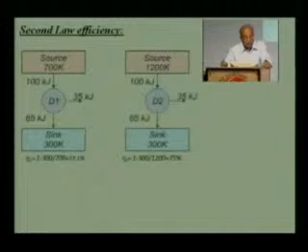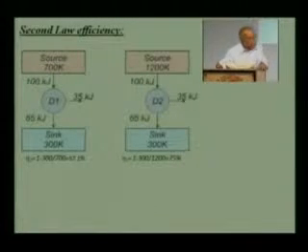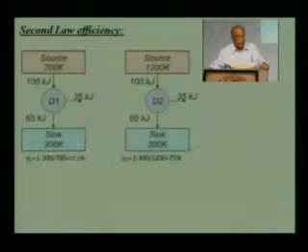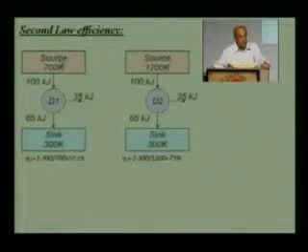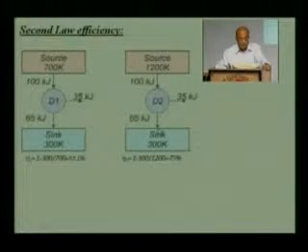Then we come to second law efficiency of the systems. Suppose we have got two engines as shown here. There is one engine with a heat source of 700 Kelvin and a heat sink at 300 Kelvin, and it gets an amount of heat equal to 100 kilojoules. 65 kilojoules is rejected at sink temperature and 35 kilojoules is the amount of work that can be obtained. There is another source at 1200 K and the same sink at 300 K. Same amount of heat is being drawn. The work done is 35 kilojoules and heat rejected is the same.